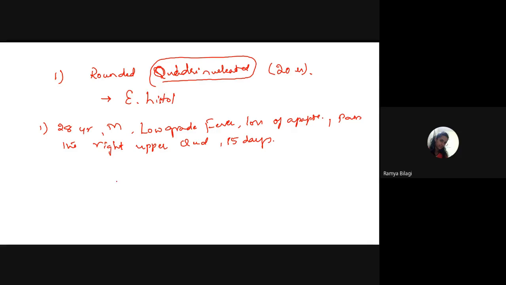Now, 3 months back, he suffered from dysentery. This is also part of the history of presenting illness. So, 3 months back, there was a history of dysentery, that is, blood in the stools.